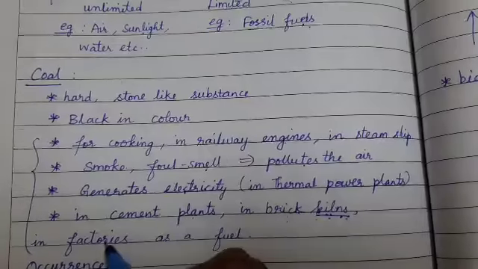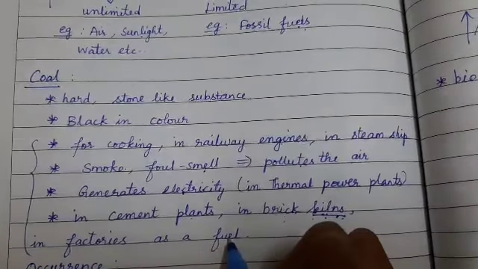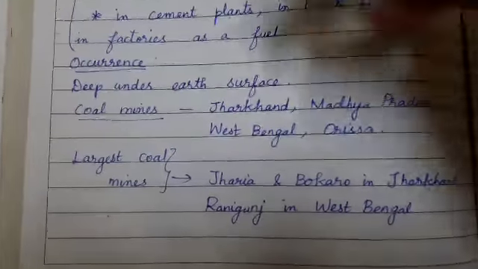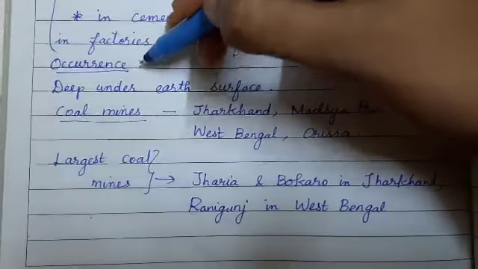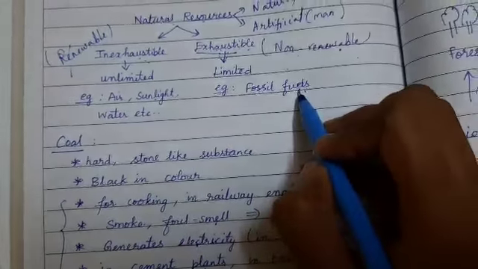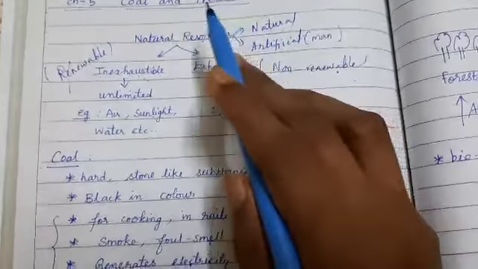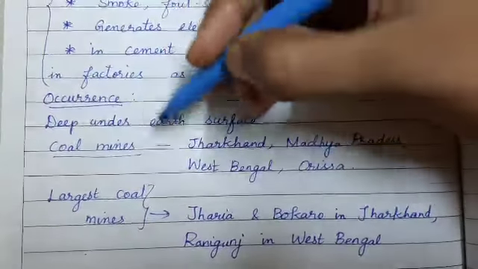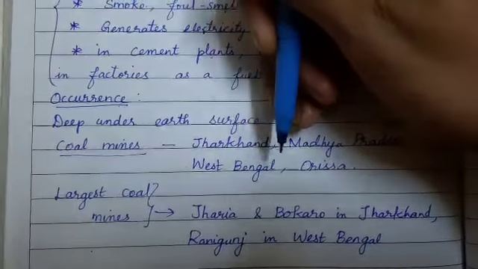And in factories also they are using coal as a fuel. Okay. The next, where do we find coal? The coal, as I told you already, is a fossil fuel and it is a natural resource. So, it is obtained from the earth, very deep under the earth's surface.